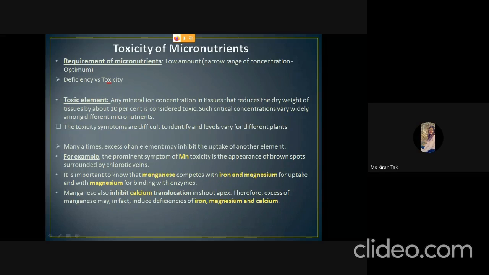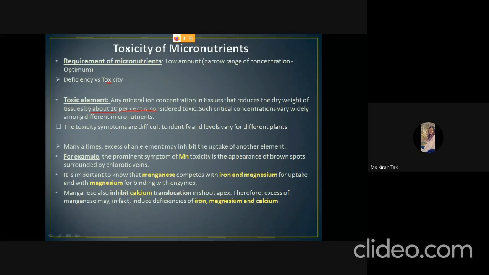When the excess element reduces the dry weight of the tissue by about 10%, it is considered toxic, and the critical concentration varies widely among different micronutrients.